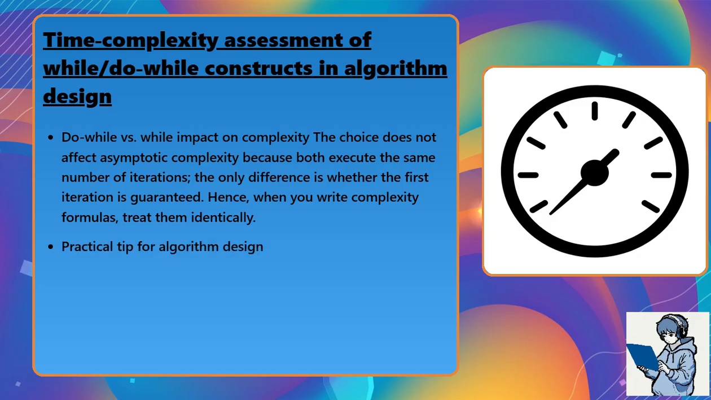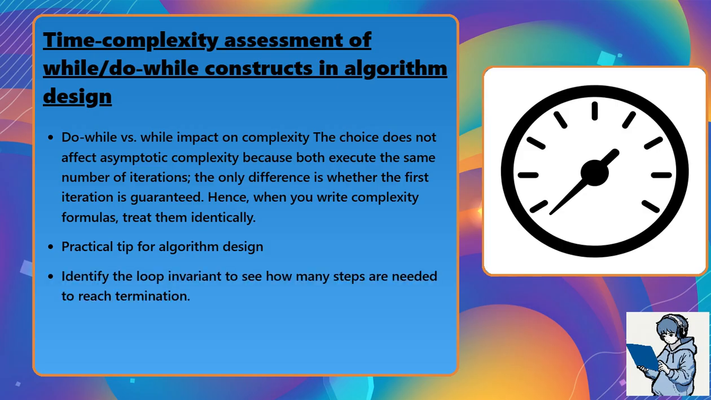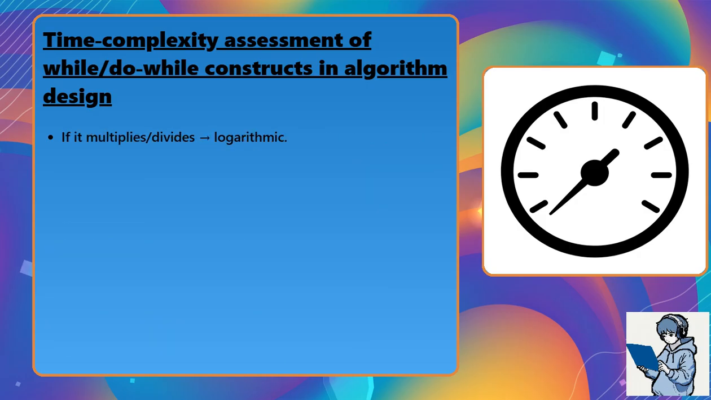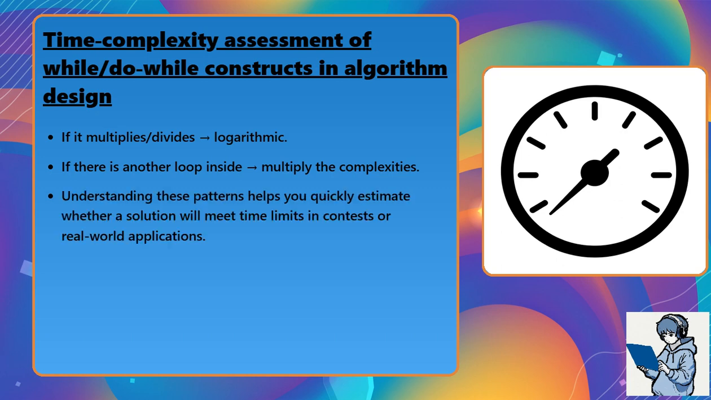Practical tip for algorithm design. Identify the loop invariant to see how many steps are needed to reach termination. Count the updates of the controlling variable. If it grows or shrinks by a constant amount, that yields linear behavior. If it multiplies or divides, that yields logarithmic behavior. If there is another loop inside, multiply the complexities. Understanding these patterns helps you quickly estimate whether a solution will meet time limits in contests or real-world applications.